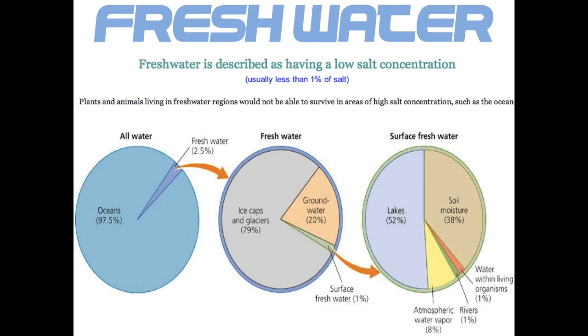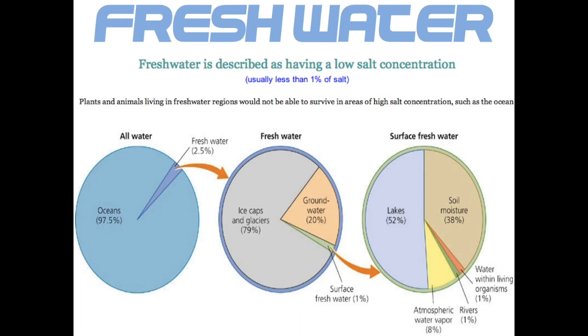Okay, right now we're going to talk about freshwater. Freshwater is described as having a low salt concentration. Usually this is less than 1% of salt. If we look at all the water in the world, 97.5% is salt water. Only 2.5% of the water in the earth is freshwater.